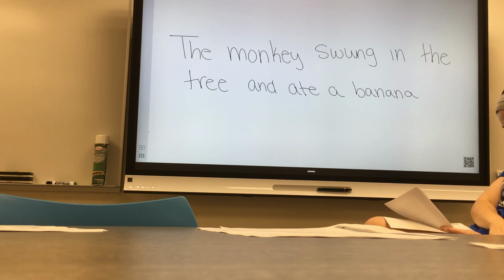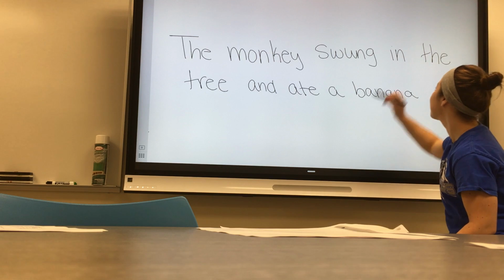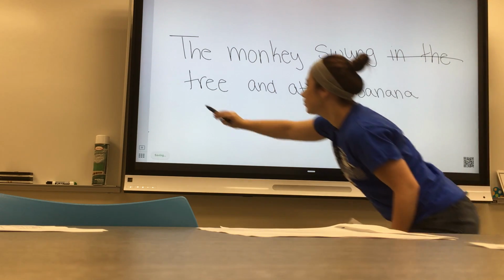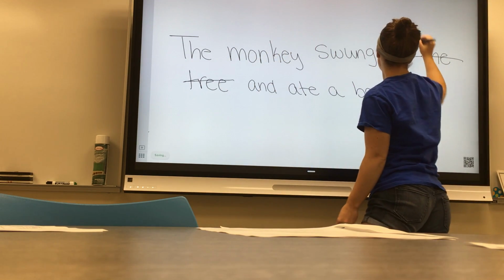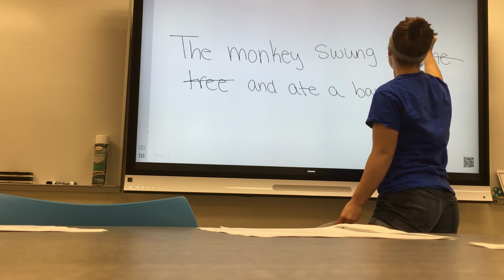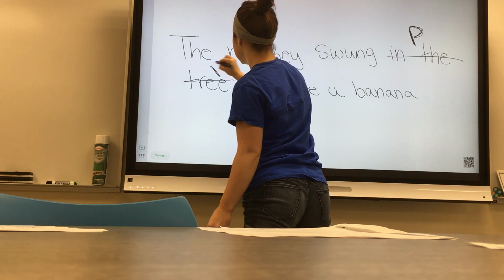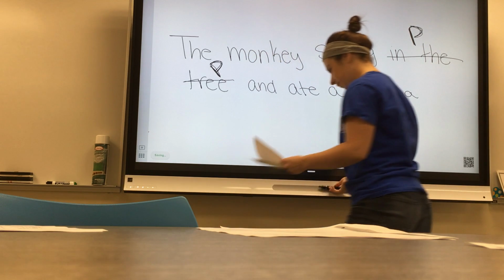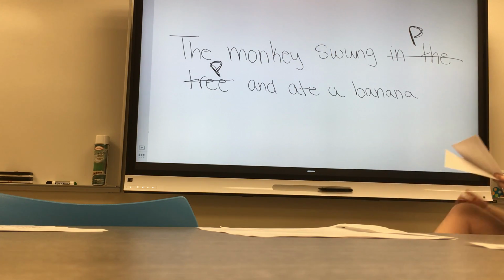Yep, if you check your prepositional sheet, the word in is listed there, in the tree. Okay, so we're gonna mark that out. In the tree. I'm gonna put a P there because that's preposition. Okay? Add that to your sheet too, please.